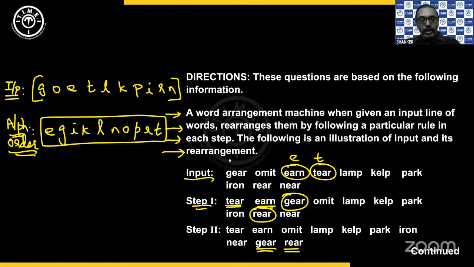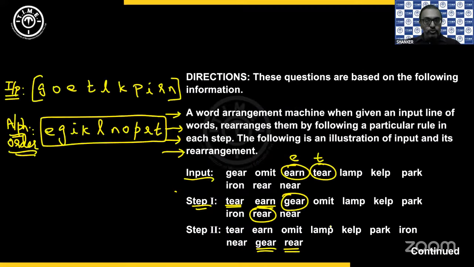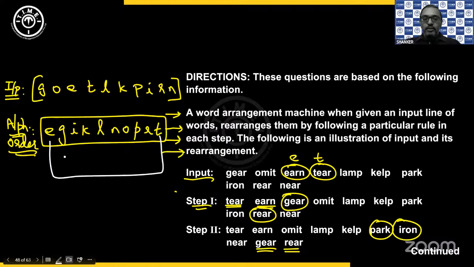Okay. Then when you look at step 3, now again, we have the first two, park and iron. So look at step 2, park and iron. Look at the positions of I and P. It is third from the left, third from the right. So that is the concept. The same letters are picked from both ends and then written. So that is how we need to consider this.